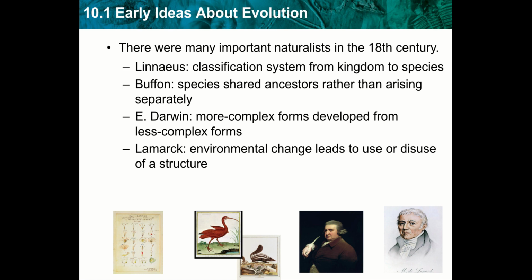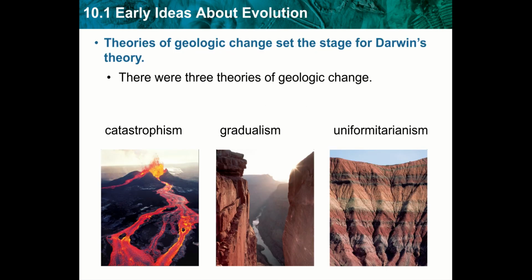And then finally, Lamarck, he believed that environmental changes led to the use or disuse of a structure. So depending on the environment that you lived in, are you going to use a tail more or less? And so that environment led to an organism using that tail more or less, depending on what that environment looked like.